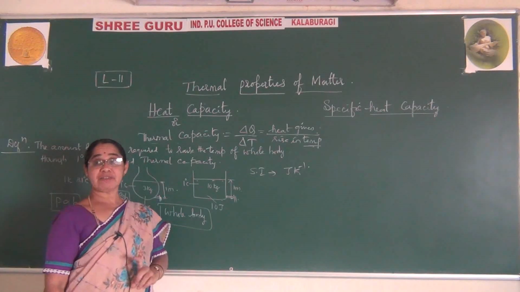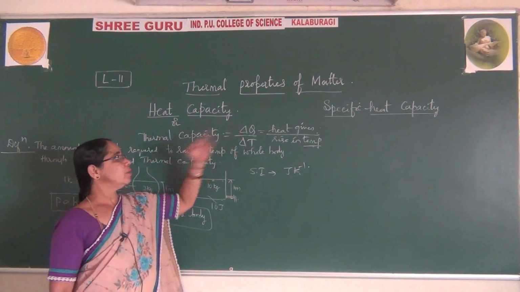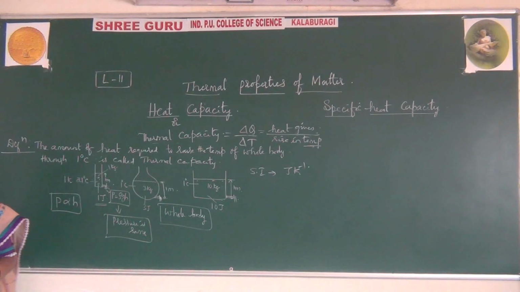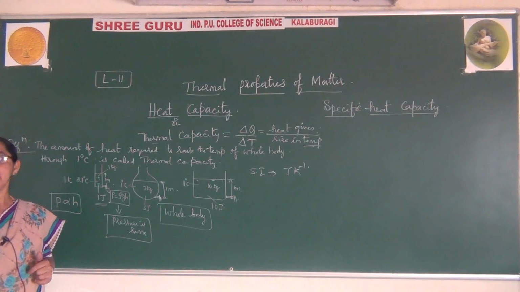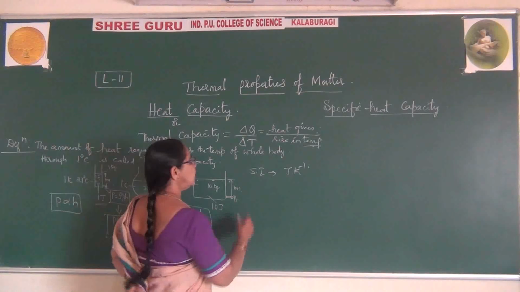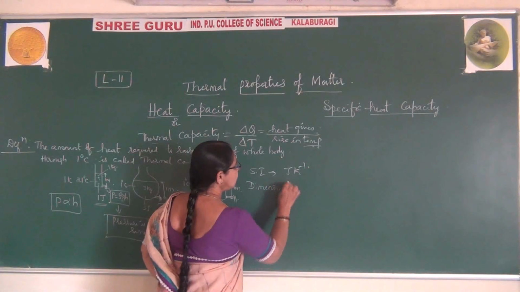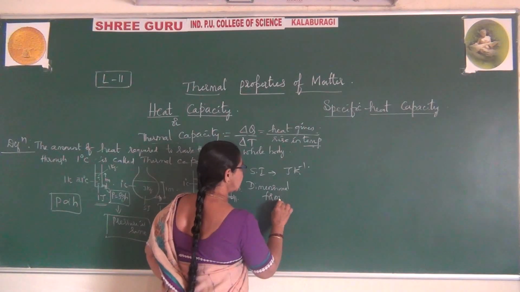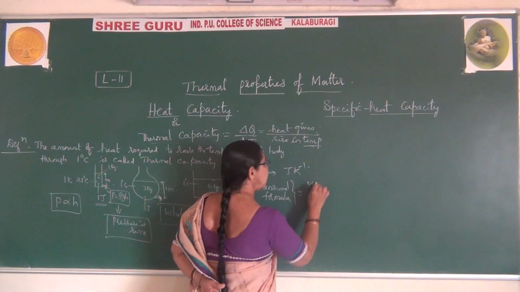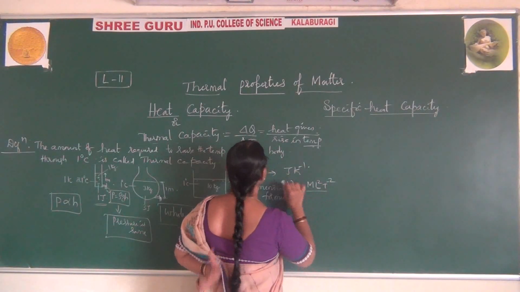What is the dimensional formula? For the dimensional formula, explain with respect to delta Q. Delta Q is nothing but energy, heat energy. The dimensional formula of energy is M L squared T to the power minus 2, divided by temperature.